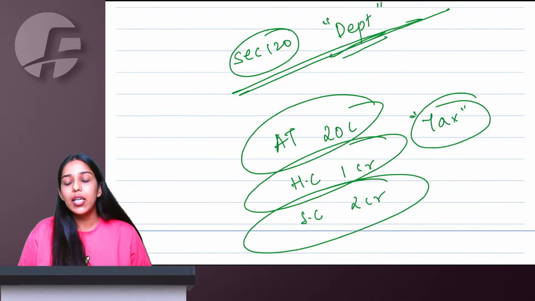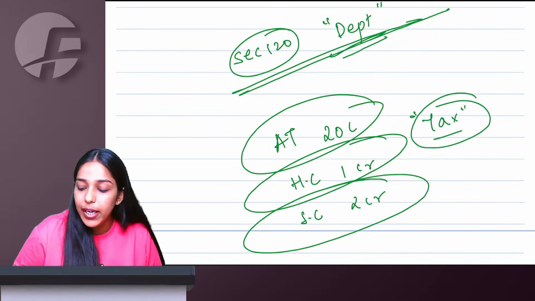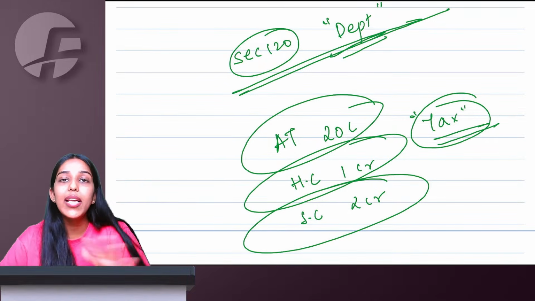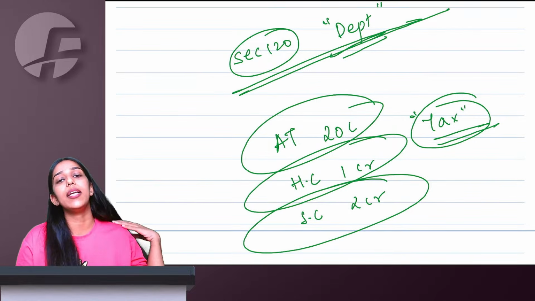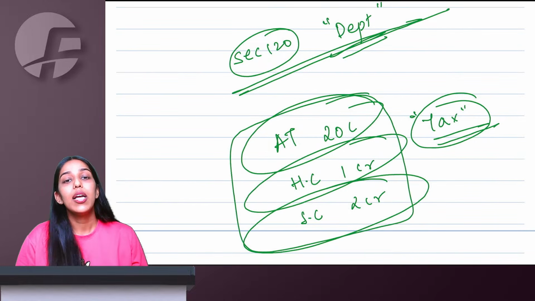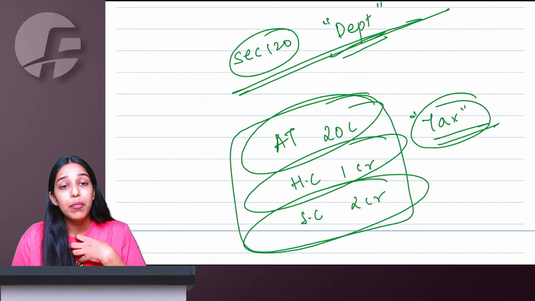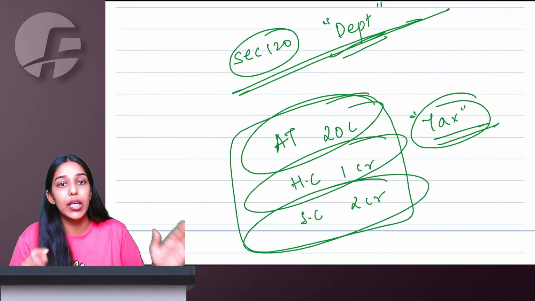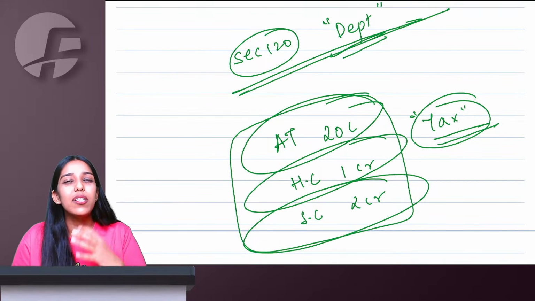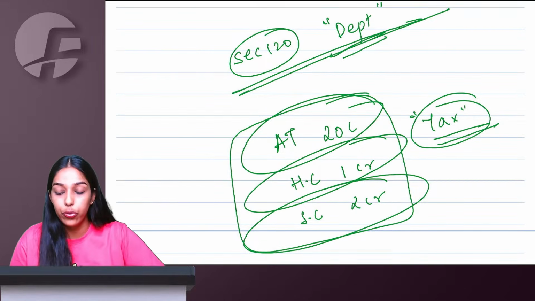Okay, if the order contains tax, interest, penalty, everything, you take only tax. But if the order does not have tax and is only an interest and penalty order, then you take only the interest and penalty amounts. If the amounts are up to this limit only, the department is telling its own officers not to file any appeal. It's okay, small matters, 20 lakh, 1 crore, 2 crore.